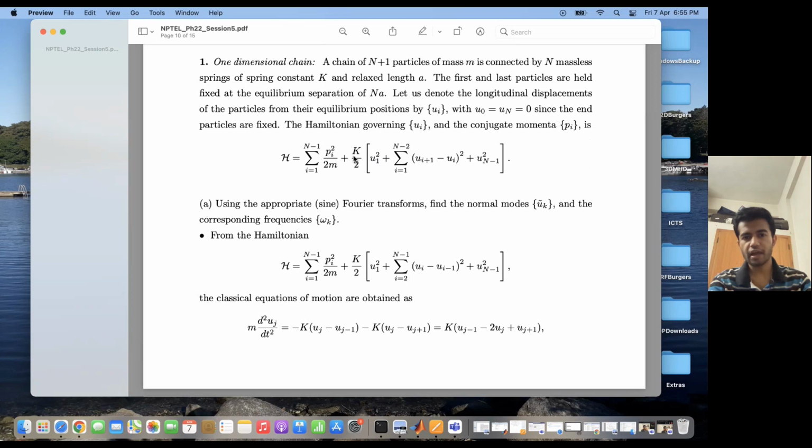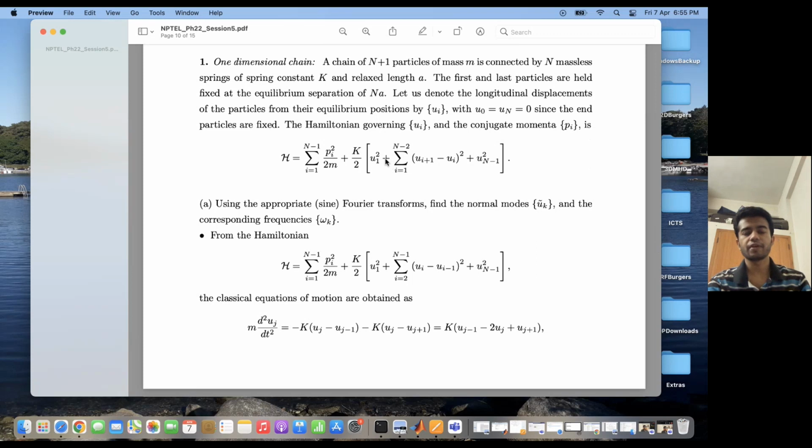So for potential energy, I have k by 2, where k is the spring constant, times u1 squared plus the summation over i equal to 1 to n minus 2 of (u(i+1) minus ui) whole squared, plus u(n-1) squared. Why this form? Because u1 is only connected to the particle which is at 0.